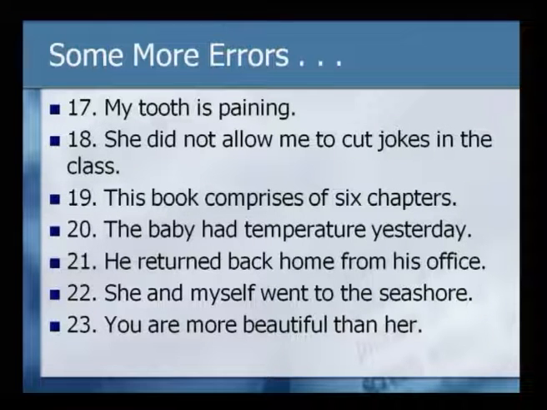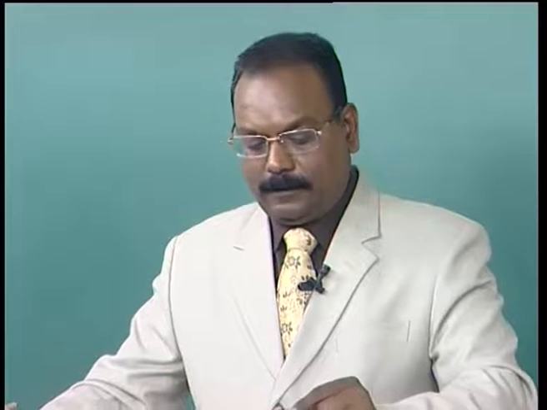Sentence number 21: He returned back home from his office. Again, we say this frequently, identify the error. He returned back home from his office. I am giving a clue, it is again with regard to redundancy. So, we have already seen one example in relation to redundancy. Identify what is redundant here in this sentence. Let us go to the next one.